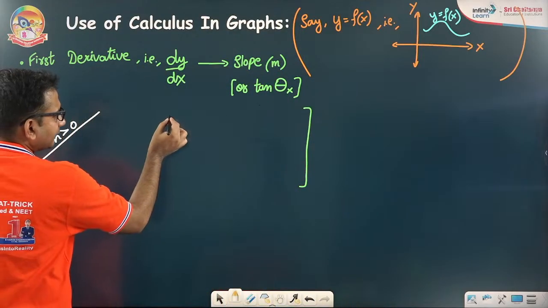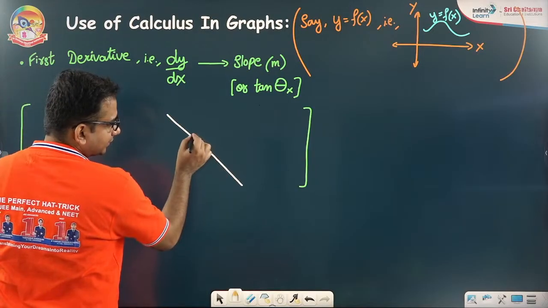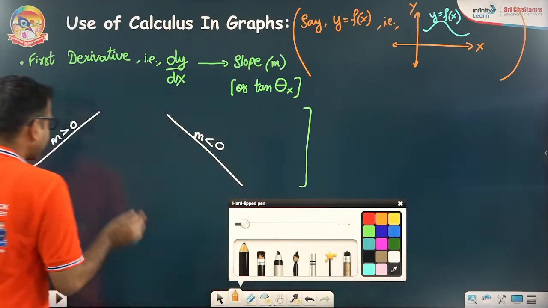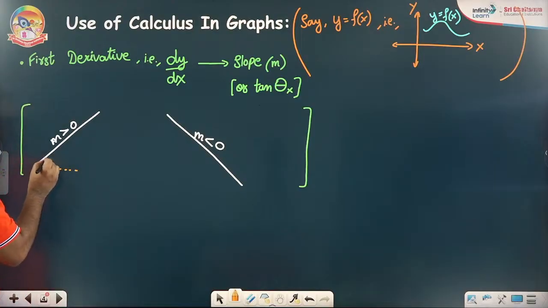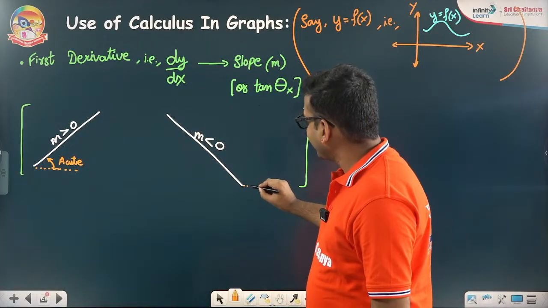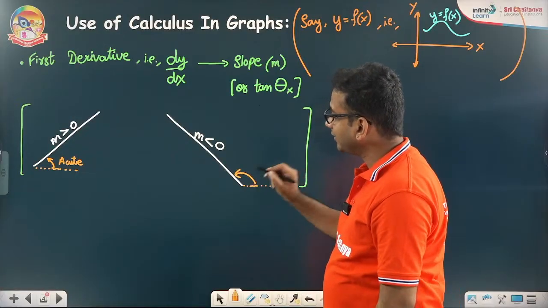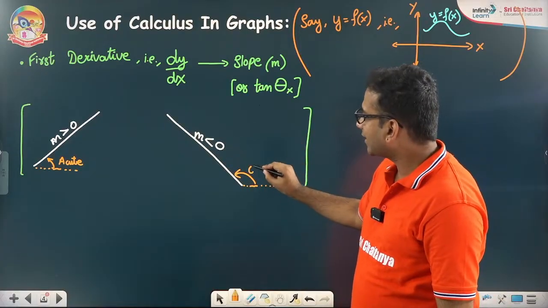Similarly, if this is a decreasing line, you can see here the slope is negative. Why is it negative, sir? Because if I take the angle with the positive direction of the x-axis in the anti-clockwise sense, this angle is obtuse. For the increasing line, the angle was acute, and tan of acute angles means first quadrant, so it is positive.